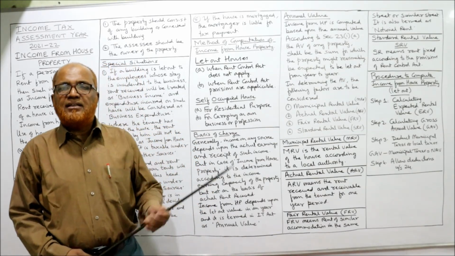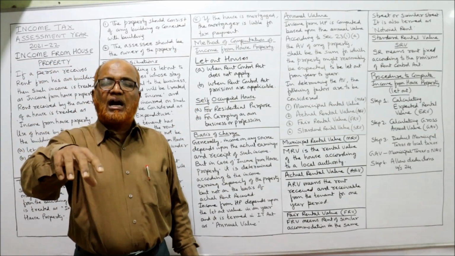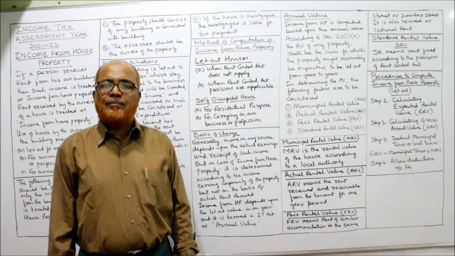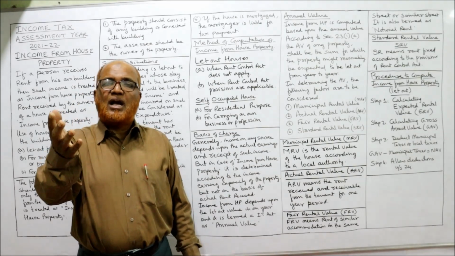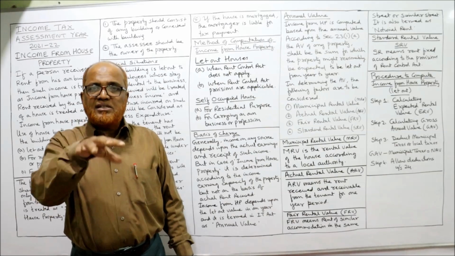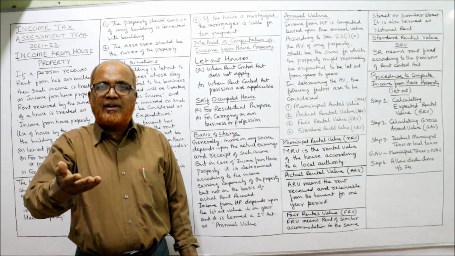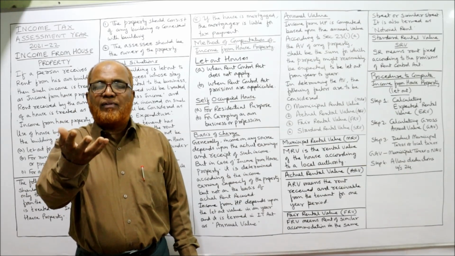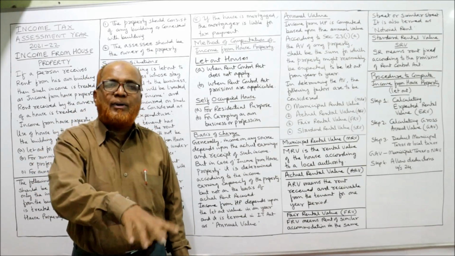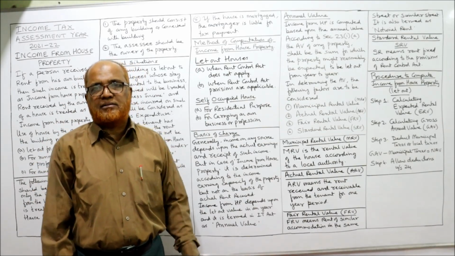So we divide the let out houses into two: those houses which are not governed by the Rent Control Act, and those houses which are governed by it. You have to remember this point. In the coming problem we will discuss the difference. The provisions are different for computing the income from house property when the house is governed by the Rent Control Act or not governed by it.